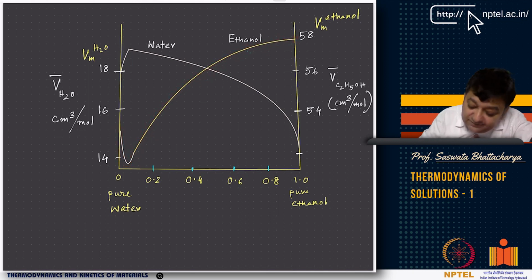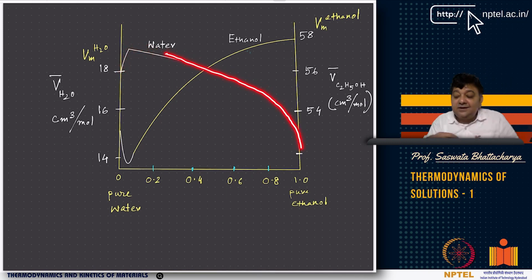But if you look at the molar volume of water, as you increase the ethanol content, it goes from pure water and then it decreases, up to 14, as you have nearly 100% ethanol. Obviously, it is not fully 100% ethanol, otherwise water would not be there. But water is there, in a very high volume of ethanol, and water is very, very small. It's like a dilute solution, okay? I will talk about dilute solutions and Raoult's law later.